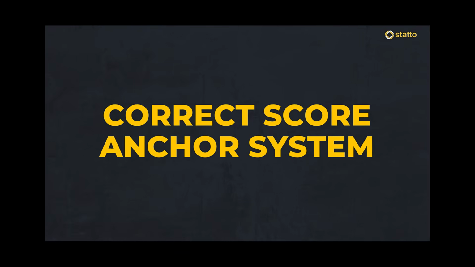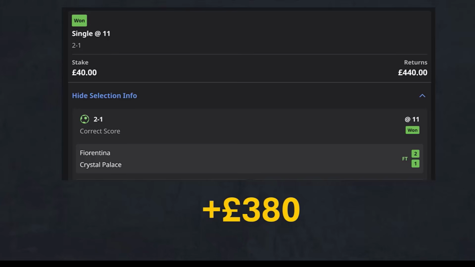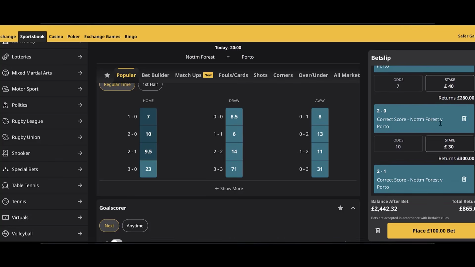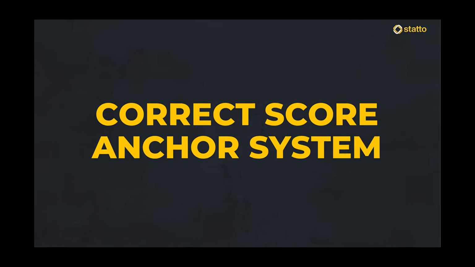Stop everything, guys. I'm going to show you one of the best correct score betting systems for football that is out there. This is probably going to change the way you bet on football forever and for the better. Let's not waste any time. Let's dive right in.